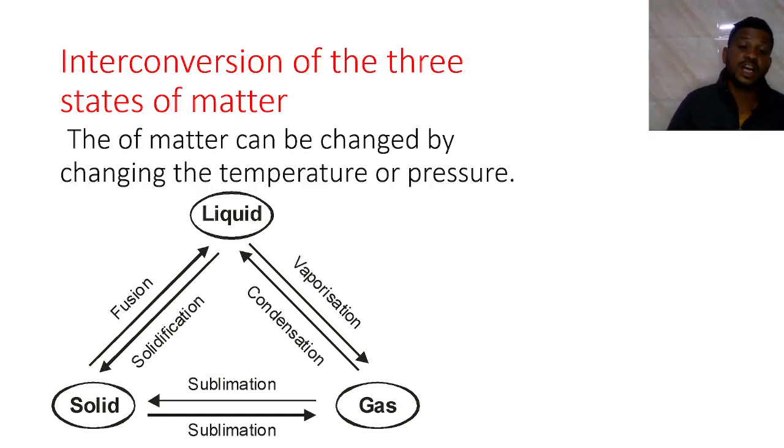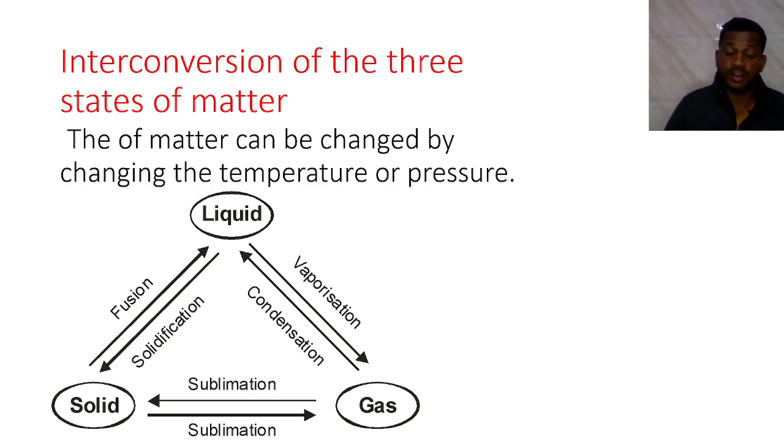We can see here, the solid can change into liquid, first point. Liquid can change into gas, second point. Gas can change into liquid by the condensation process. If we freeze the same liquid, it starts to change its state into solid, and solid can directly change into gas by the sublimation process.